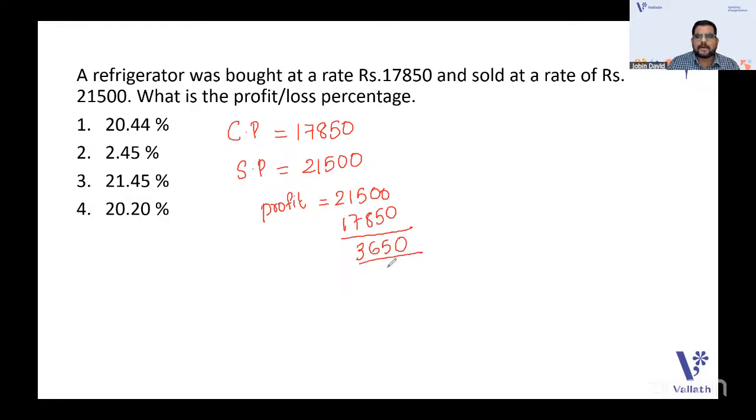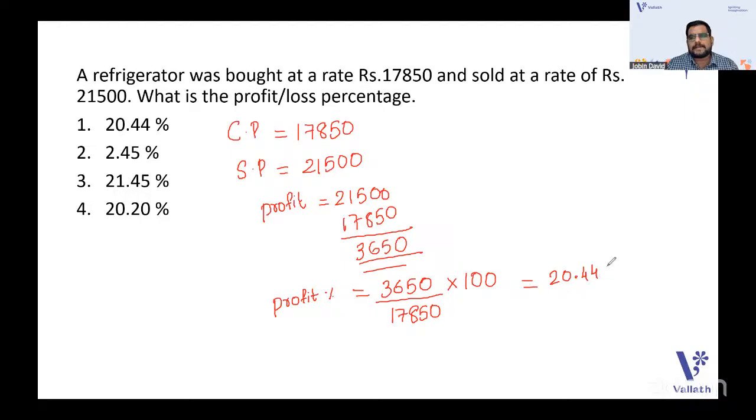Yes, that is the profit. So we need to find the profit percentage. I told you the amount of change, so the amount of change is the profit. 3,650 is the amount of change, and the base amount is always the cost price. So according to the cost price, the profit or loss is calculated into 100. You can just calculate the idea: 3,650 into 100. So you'll get a percentage which is near to 20.44 percentage.